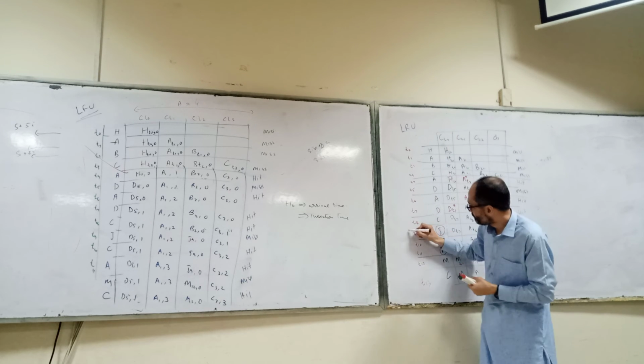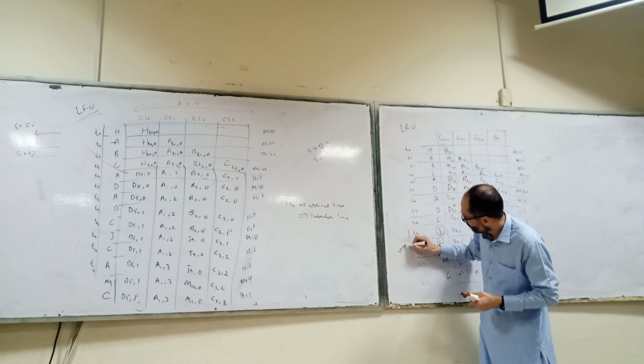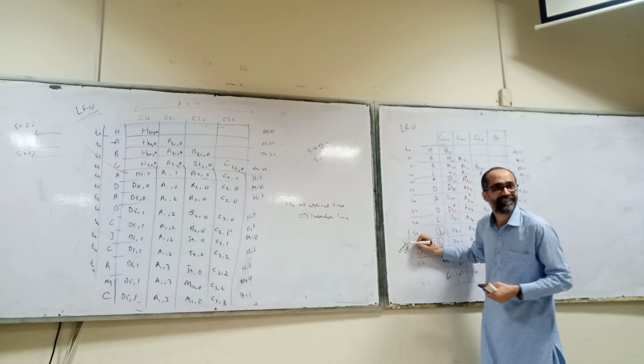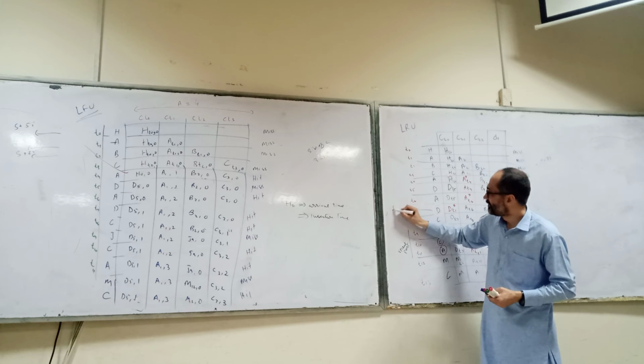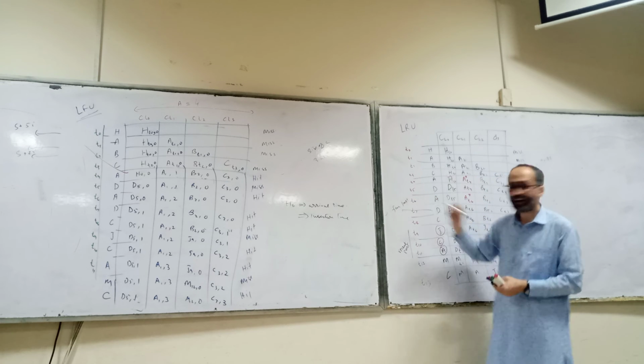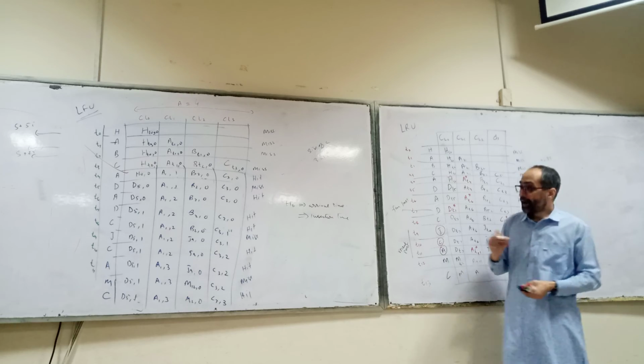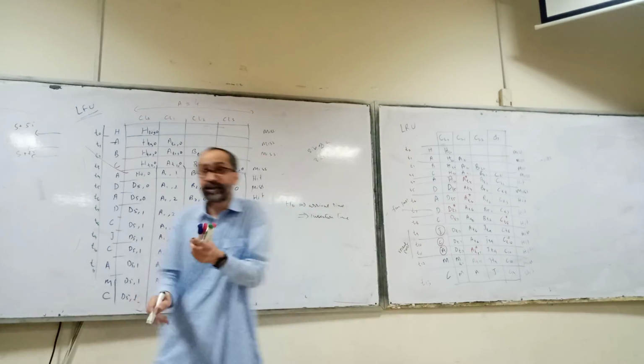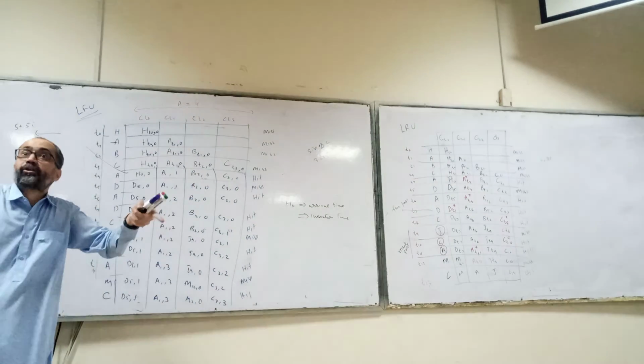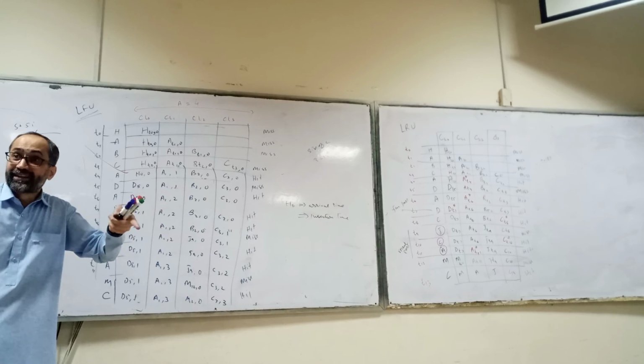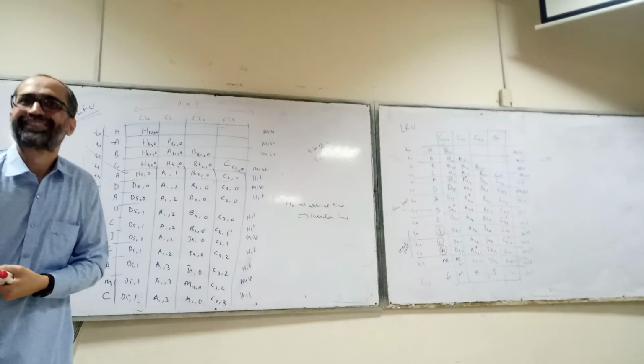So this is the recent past, and this is the far past. And in this case, it does not consider the history information. It considers the frequency information.